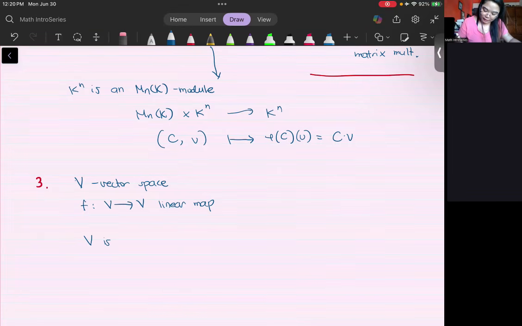So V is a K[x] module with action induced by this linear map F.